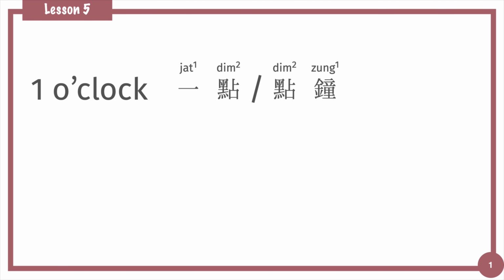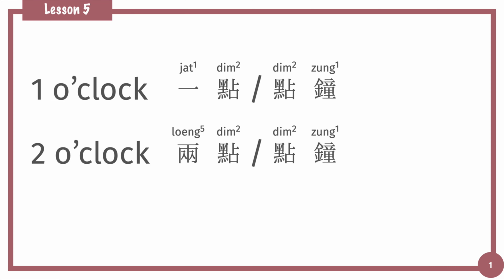1 o'clock is 1點. 2 o'clock is 2點. In lesson 4, we learn 2 is 二 in Cantonese. But when we are talking about clock, we won't say 二點, we will say 兩點 instead. Only when 2 followed by a measure word, we will change 二 to 兩. Measure words are units for nouns. We will talk about it in lessons in the future.